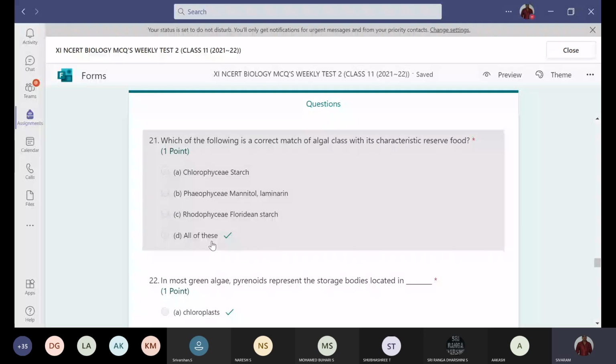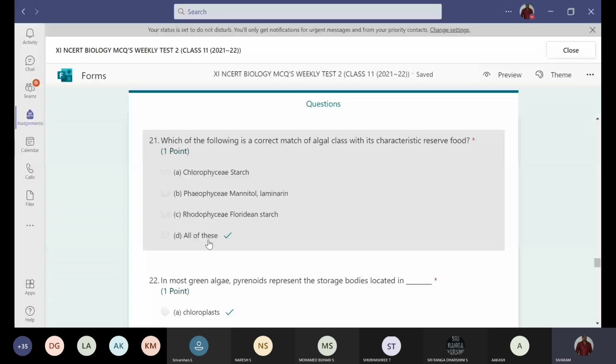Next, the 22nd question. In most green algae, pyrenoids represent the storage bodies located in the chloroplast. The pyrenoids are present in the chloroplast as reserve food, which consists of proteins besides starch. And next, the cup-shaped chloroplast is present in.